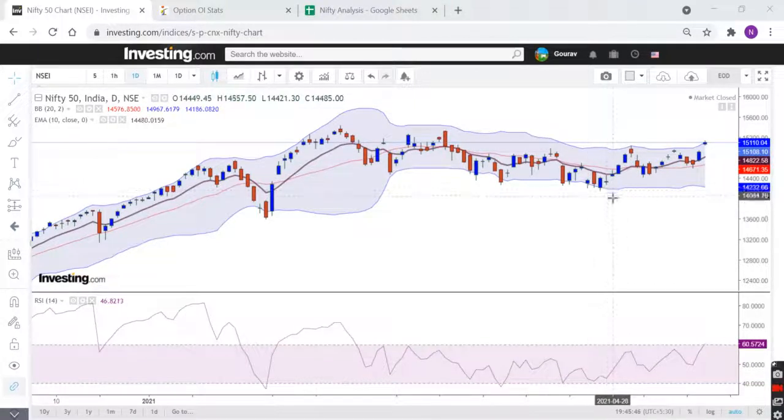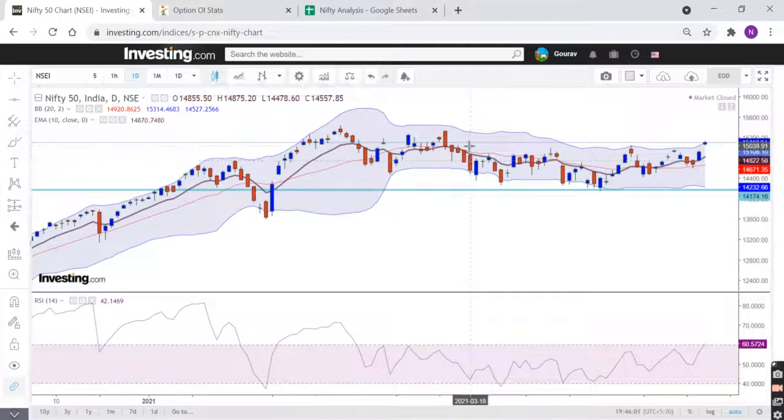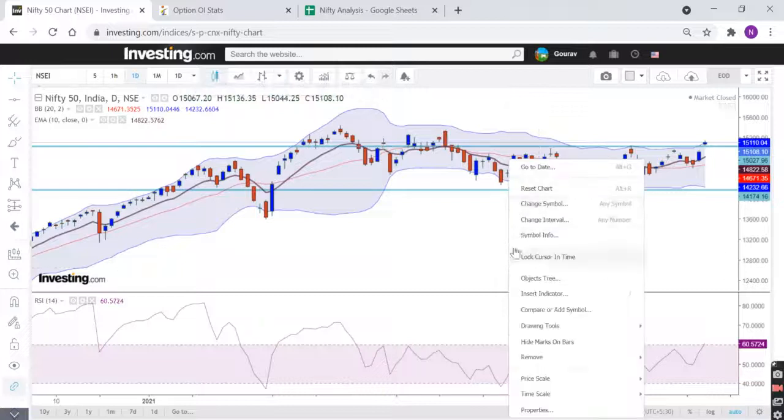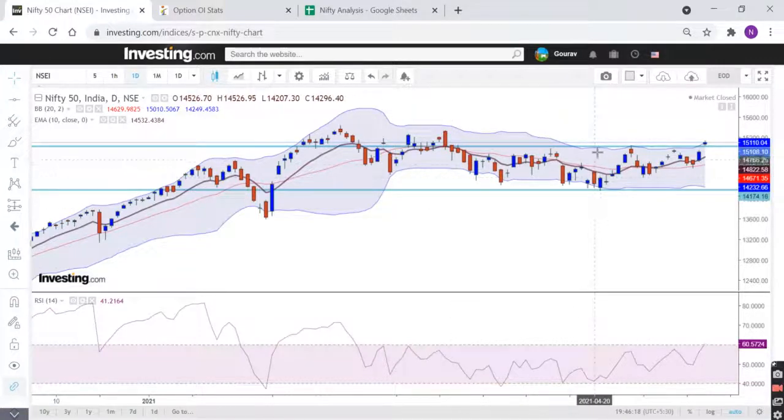Before discussing any plan for tomorrow, let's look at the medium term picture. The market was in the range from 14,200 to 15,000, right? Let me put a horizontal line over here. Now we are getting a breakout. This is an 800 point range, so on a high level, we can expect an 800 point up move.